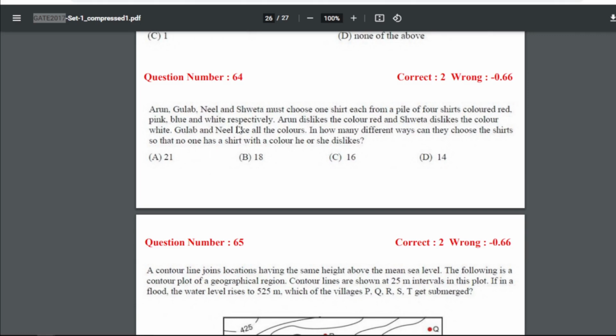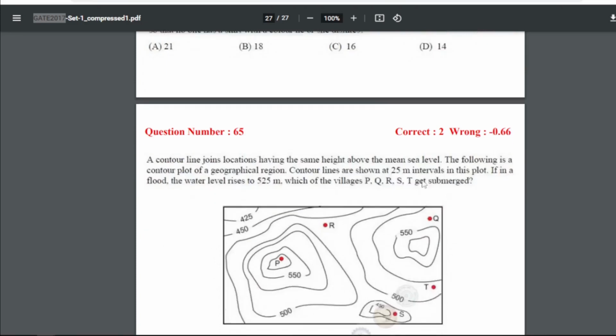64: Arun, Gulab, Neil and Shweta must choose one shirt each from a pile of four shirts colored red, pink, blue and white respectively. Arun dislikes the color red and Shweta dislikes the color white. Gulab and Neil like all the colors. In how many different ways can they choose the shirts so that no one has a shirt with a color he or she dislikes? So for 64, our answer is D, that is 14.